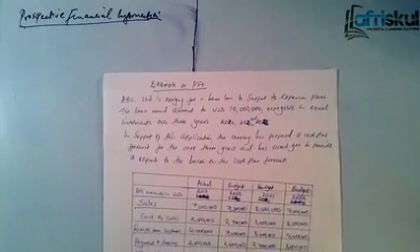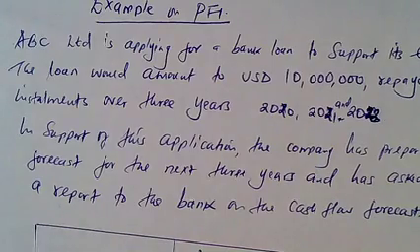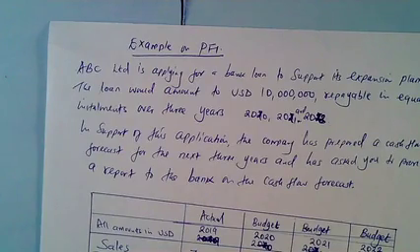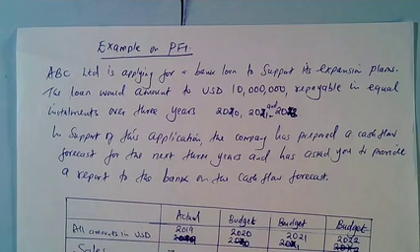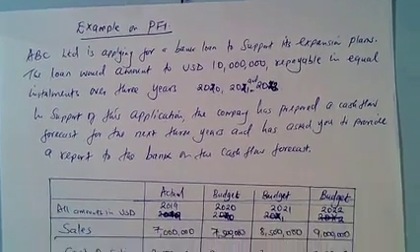Now, the question I have reads that ABC Limited is applying for a bank loan to support its expansion plan, and the loan would amount to USD 10 million, repayable in equal installments over 3 years between 2020, 2021, and 2022. In support of this application, the company has prepared a cash flow forecast for the next 3 years and has asked you to provide a report to the bank on the cash flow forecast.